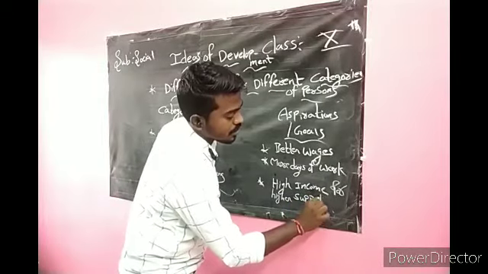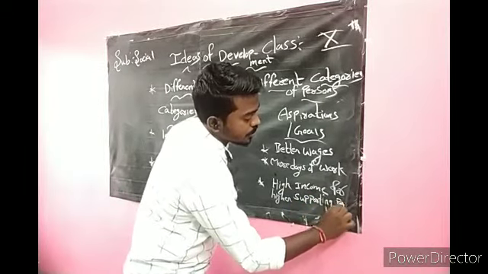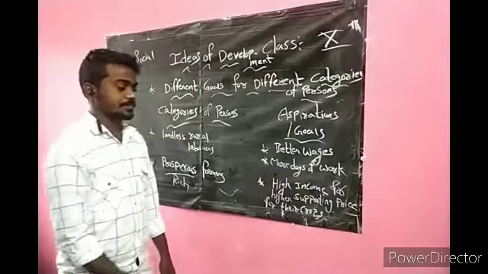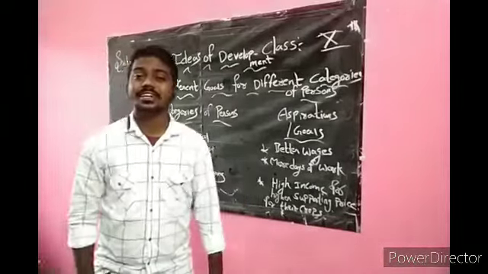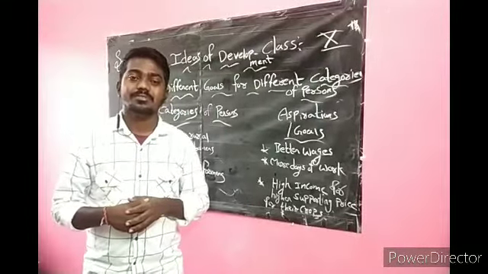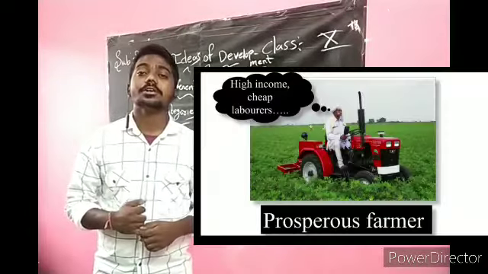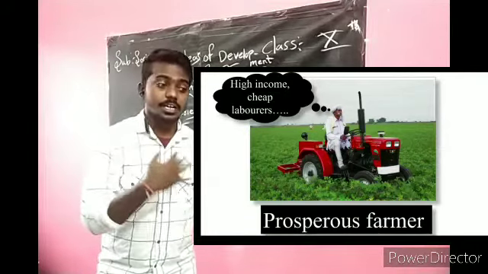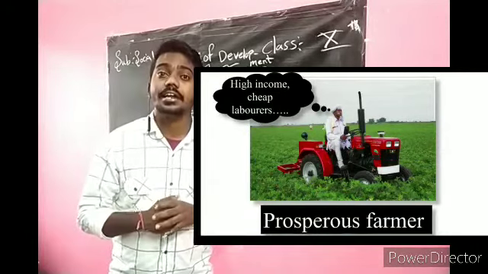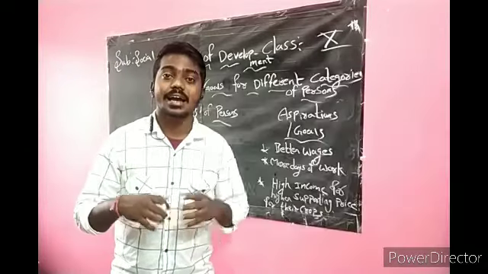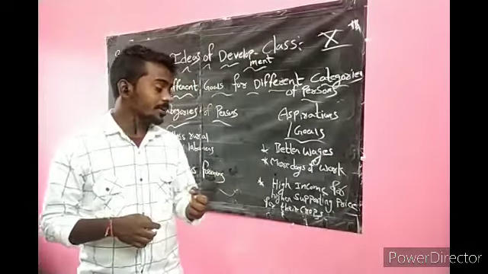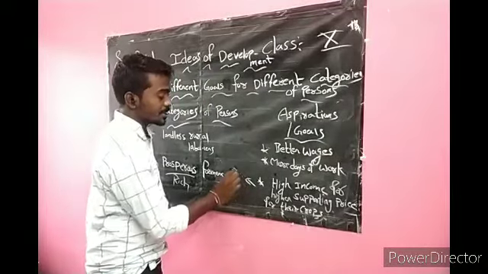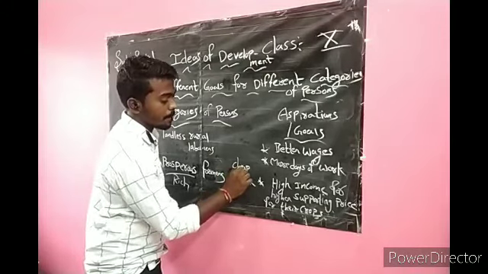Higher supporting price for their crops. The rich farmers have to get high income, with higher supporting prices for their crops. Their crops should be in great demand in the market, and they have to get a high income for their crops. And they want cheap laborers.